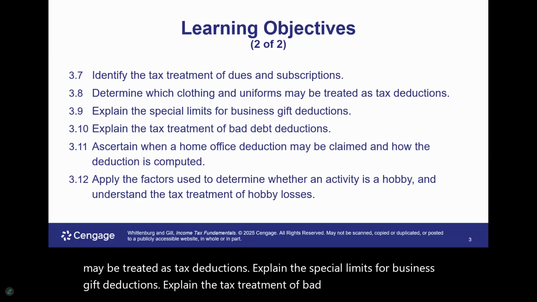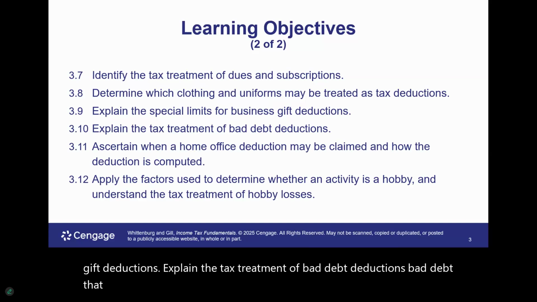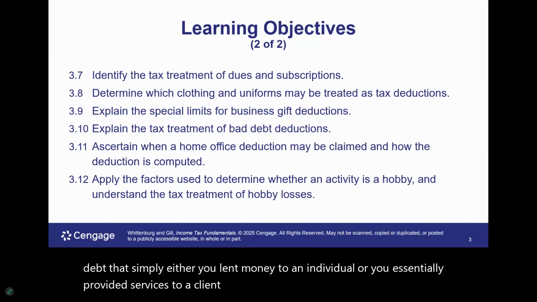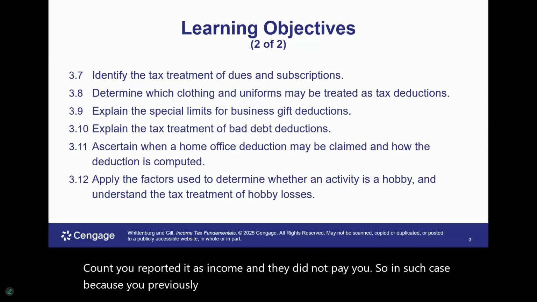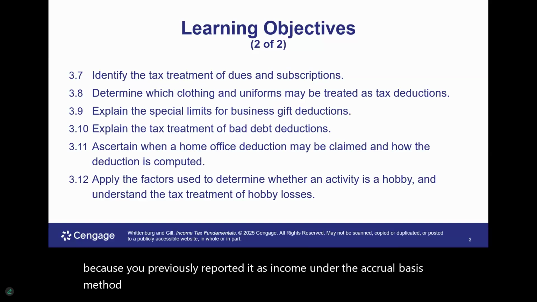Bad debt, that's simply either you lent money to an individual or you essentially provided services to a client on account, you reported it as income and they did not pay you. So in such case, because you previously reported it as income under the accrual basis method of accounting, however, that income was never actually received, you can actually deduct that amount.